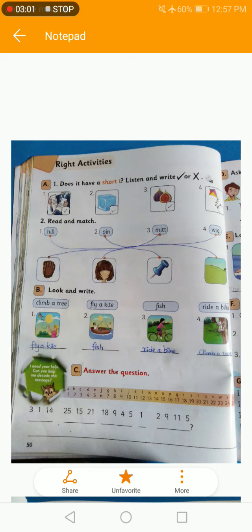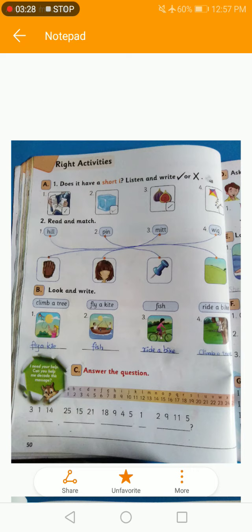So here you have to write in this blank, ride a bike. Then you have fourth picture, picture number 4. Here it is climb a tree. So you have to write climb a tree in the fourth blank. So these are the exercises of write activities of unit 6.